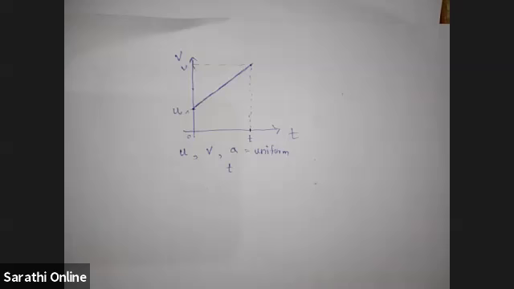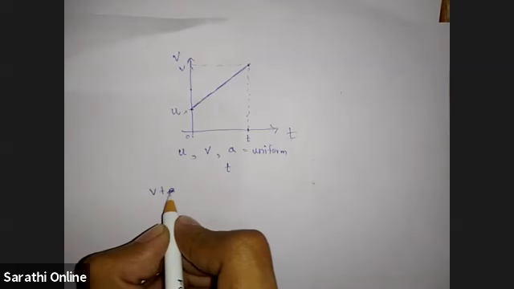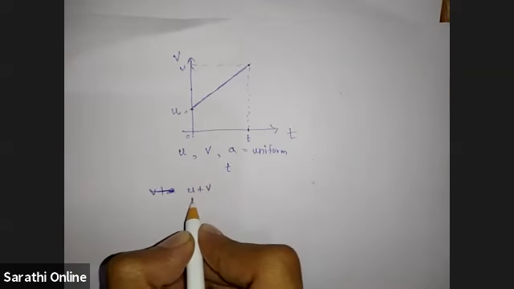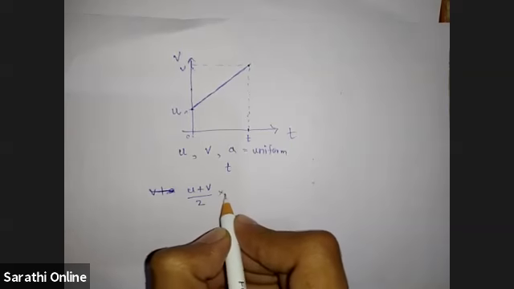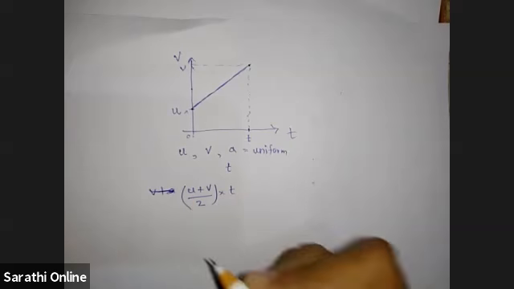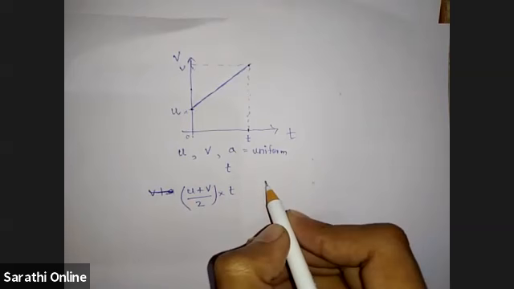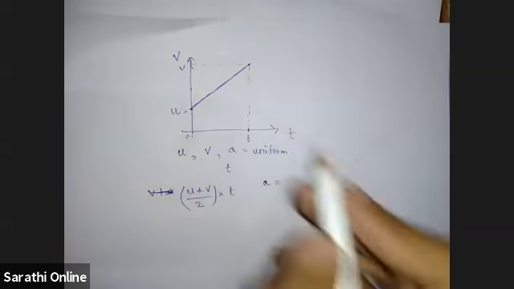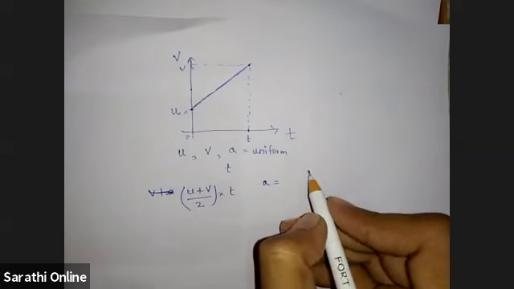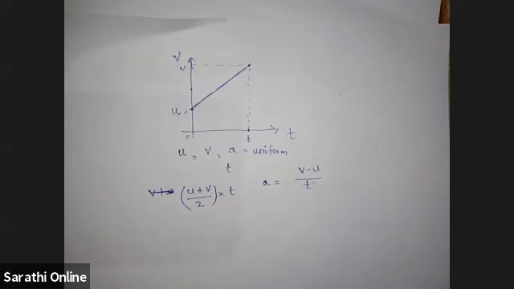Sir, it comes u plus v by 2 into t. Okay. Acceleration. What is acceleration from this graph? Acceleration is v minus u by t.